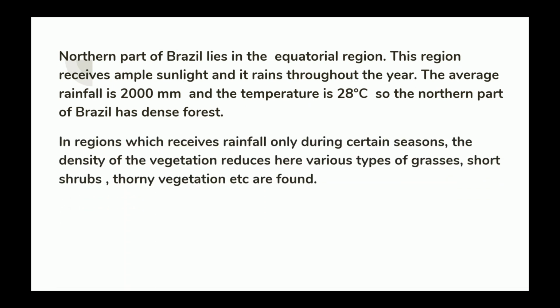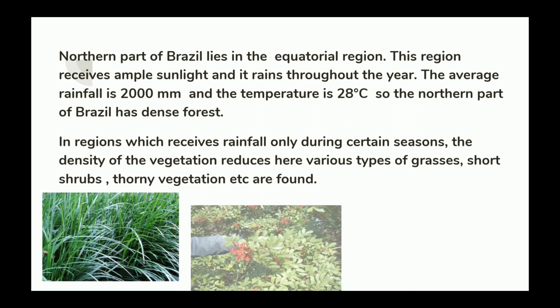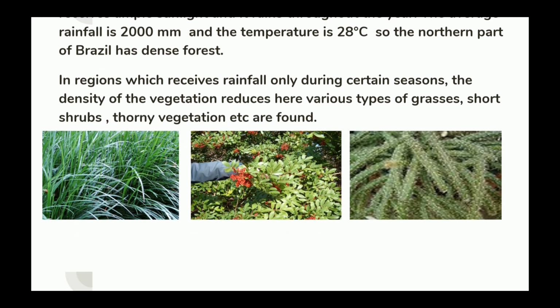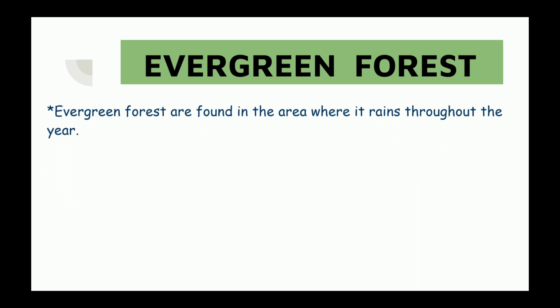In regions which receive rainfall only during certain seasons, the density of vegetation reduces. Here various types of grasses, short shrubs, thorny vegetations are found. The very important part is the evergreen forest.